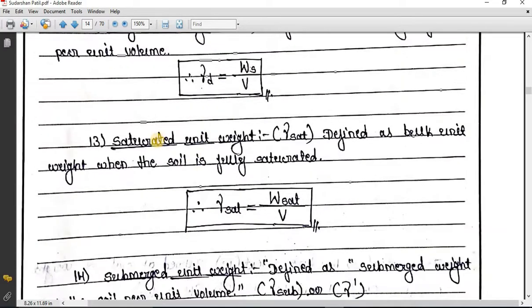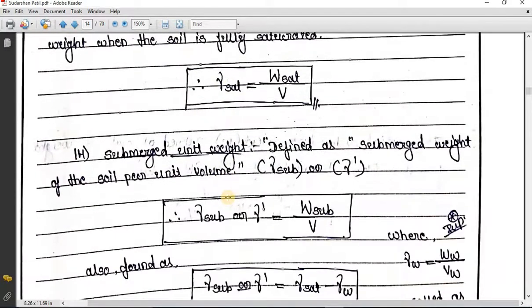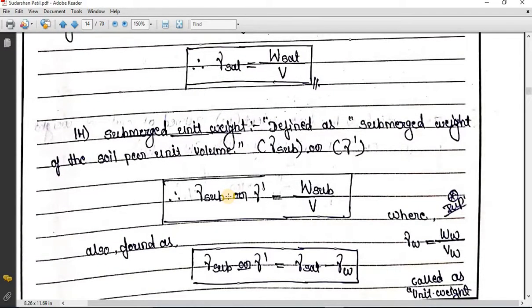We move further. Saturated unit weight: when the soil is completely saturated, the weight of soil we call Wsat. So Wsat divided by total volume is nothing but saturated unit weight. Similarly, submerged unit weight is nothing but the submerged weight of soil per unit volume, that is, weight of submerged soil divided by total volume.